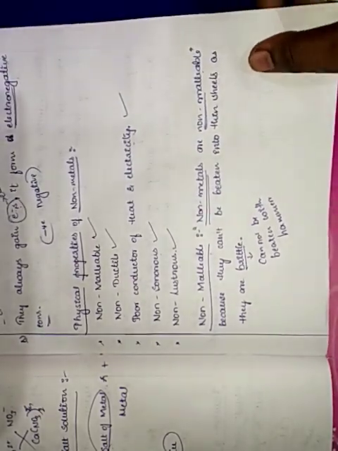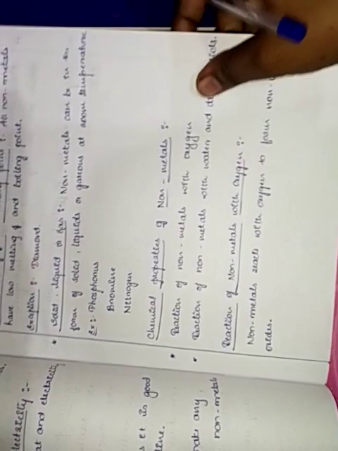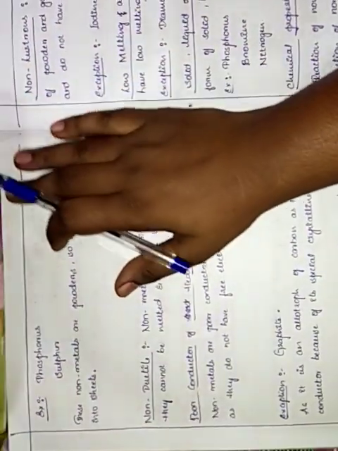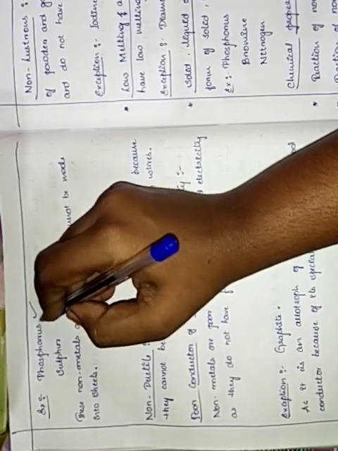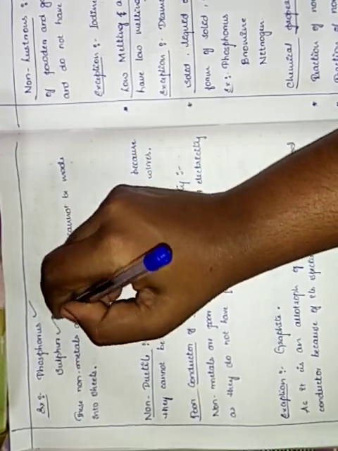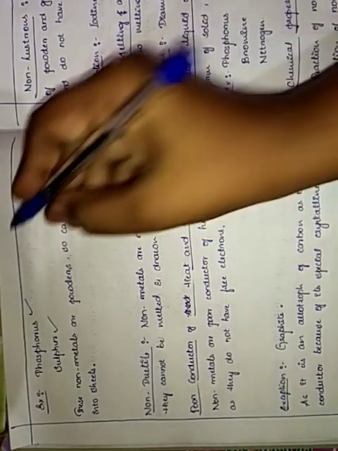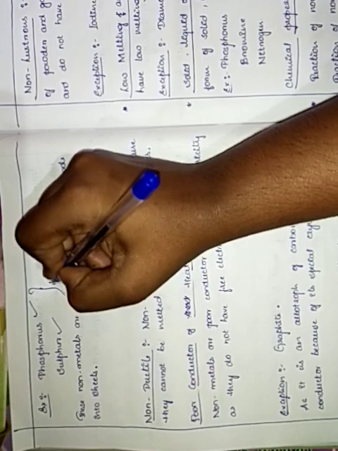We do have some examples for this. Let us see what examples those are. Phosphorus is an example which cannot be beaten into thin sheets, and sulfur also. These are non-metals which cannot be beaten into thin sheets. Similarly, these two non-metals are in powdery form.